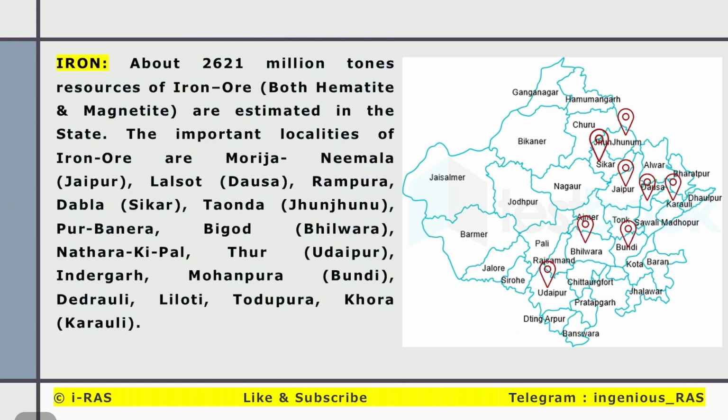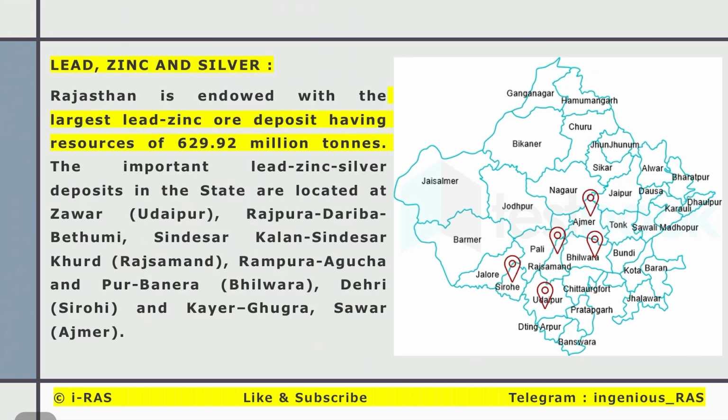Iron, we have estimated around 2,621 million tons of both hematite and magnetite. The important areas are Lalsot, Dausa, Nimla, Jaipur, Sikar, Jhunjhunu, Bhilwara, Udaipur, Nathara Ki Pal and Thur in Udaipur, Liloti, Todupura, Khora in Karauli, etc. Next one, lead, zinc and silver.